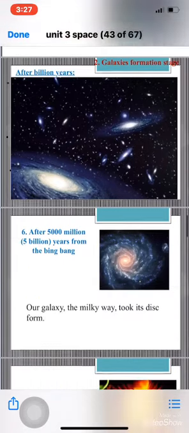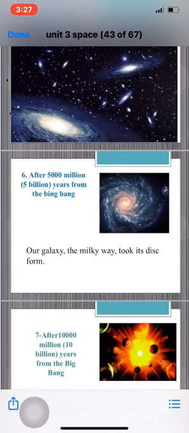Then, what happened afterwards? After 5,000 million years from the Big Bang, our galaxy, the Milky Way, took its disk form. Our galaxy started to be formed in this shape as we see today, the disk form.